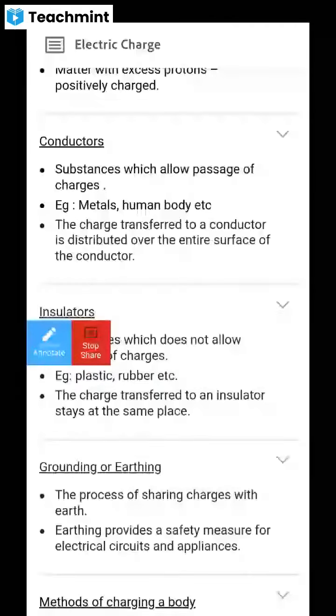Whenever there is a short circuit or shock or any other such thing, the extra charges present will pass through the wire to the ground. Therefore it acts as a safety measure for electrical appliances, and also a safety measure for humans. Understood?